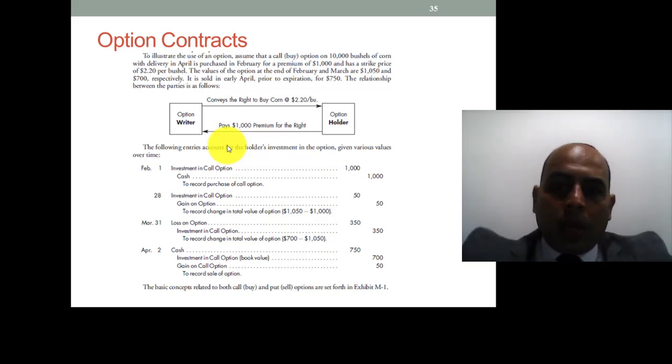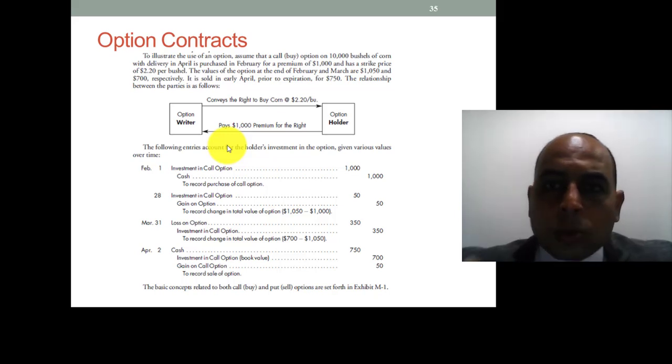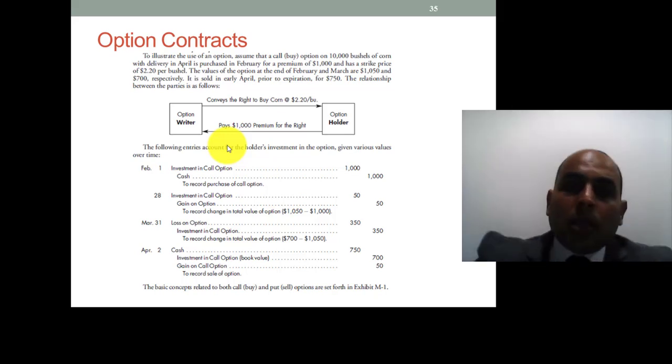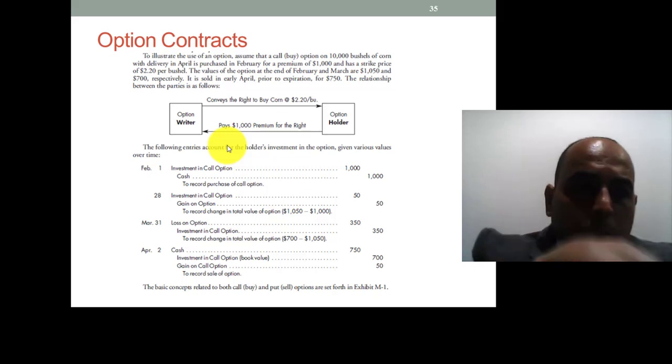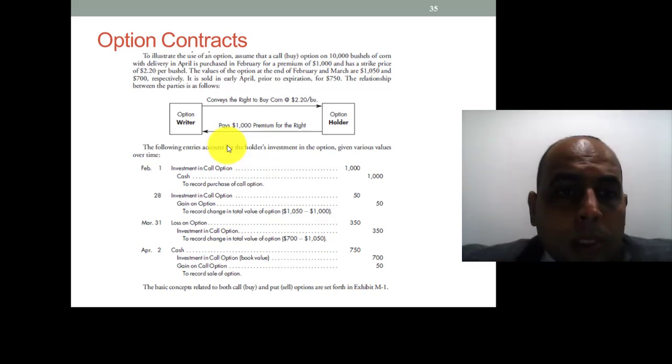We paid 1,000 to acquire an option that allows us to buy 10,000 bushels on April 1st, with a strike price of 2.2. The strike price means that if we execute the option, we will pay 2.2 for each bushel.